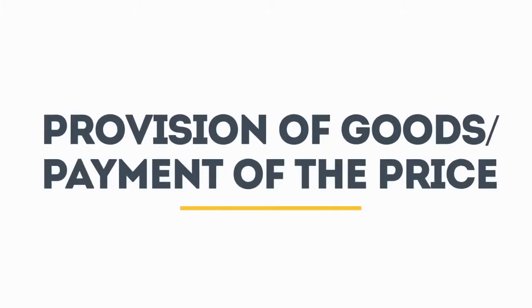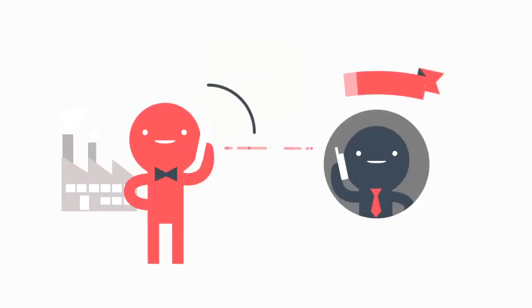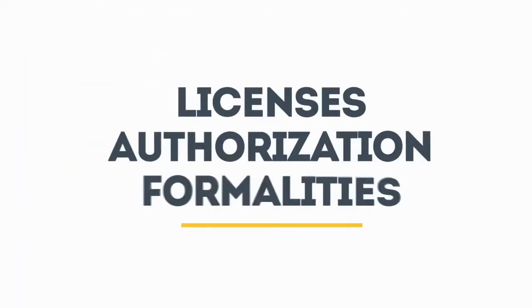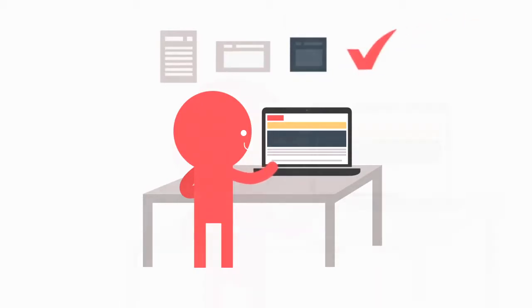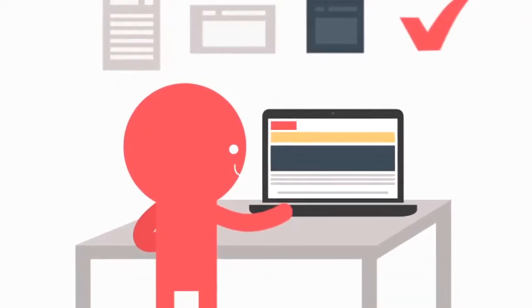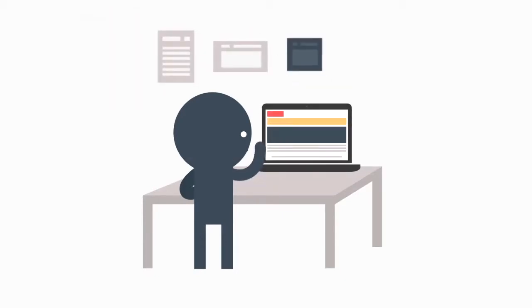Provision of goods and payment of the price. The seller has to provide the goods and the commercial invoice in conformity with the contract. Licenses, authorization, and formalities. The seller has to obtain at his own risk and cost all required export licenses, documents, and authorizations, and carry out export formalities and procedures, and the buyer also needs to obtain any import licenses or authorizations and handle all import formalities.